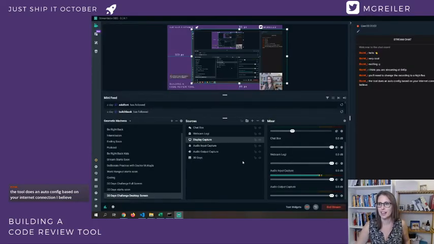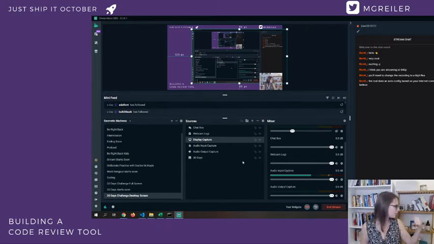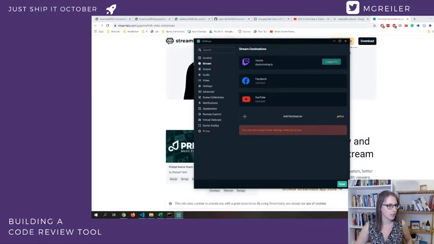Let's go back. The tool does an auto config based on your internet connection, I believe. Yeah, that could be. My internet connection is not the best. I'm also on Wi-Fi. If I were plugged in, that would be better. But I'm in an old house, and I have to run the cable through the whole house, and then I cannot close the doors, and if the kids fall over the cable, it's not good. So I'm mostly not plugged in and stream with not a wonderful internet connection. Let's put it on my to-do for another day.